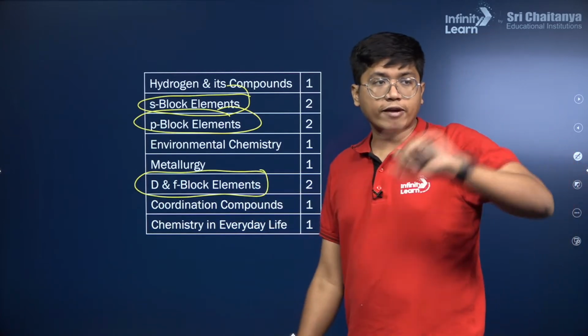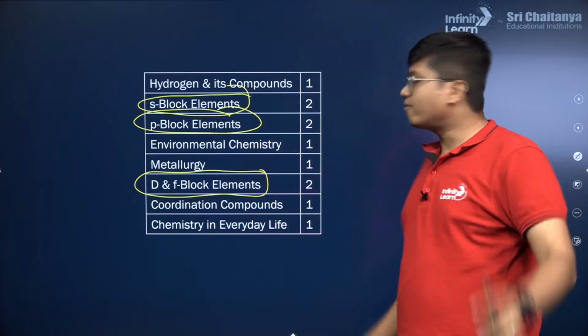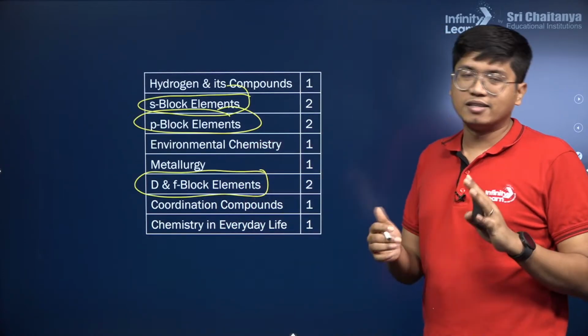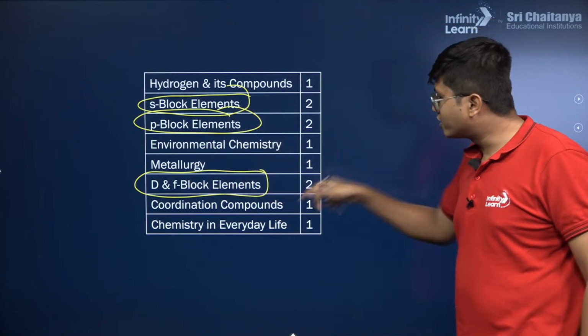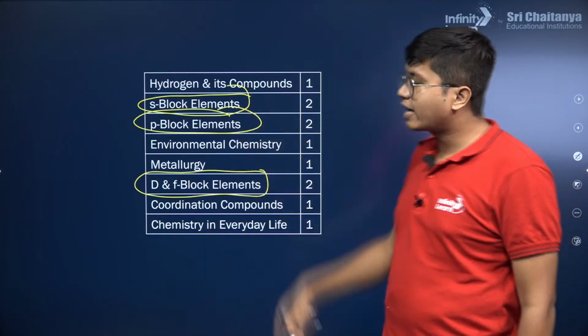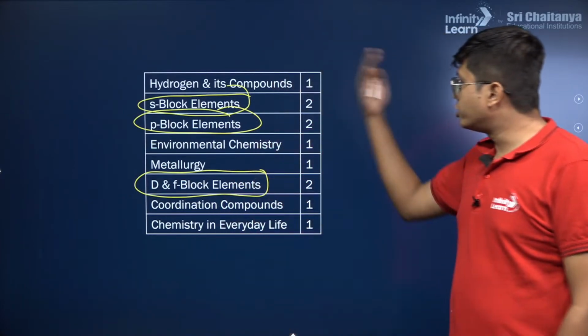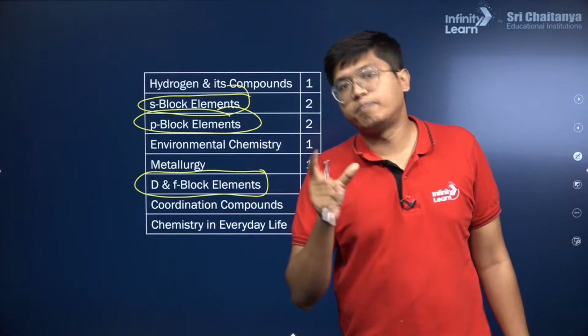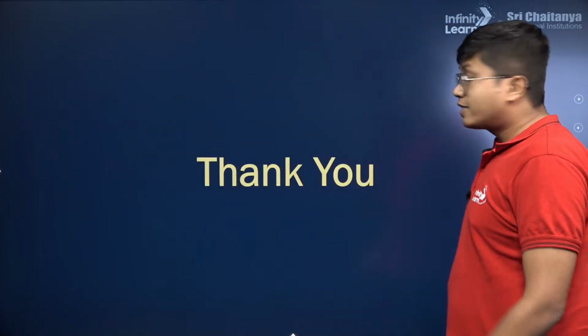Coordination compounds is a very, very important chapter in JEE Mains. Comparatively in EAMCET, it still has some weightage, but we generally recommend that you focus more on D and F block. But if you're prepared for JEE Mains, obviously your coordination, general organic chemistry, the big ones, are probably already strong enough.